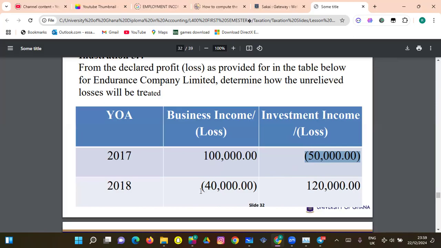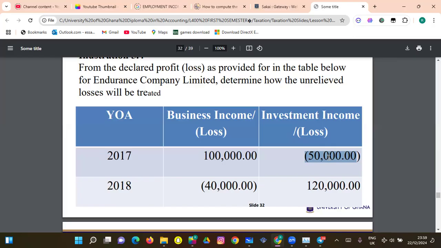So fast forward, the next year, 2018, the business has made a loss of 40,000, right? But has made an investment profit of 120,000. So part of this 40,000 will be offset here. So this will reduce the tax value. So now 40,000 will be subtracted from the 120,000, right? Which will be left with 80,000. Remember, in the previous year, they made a loss on investment.